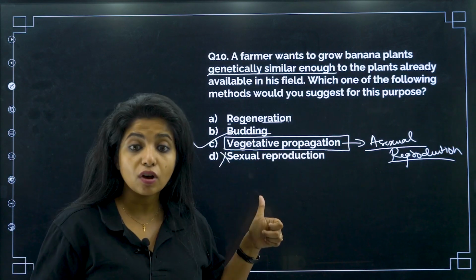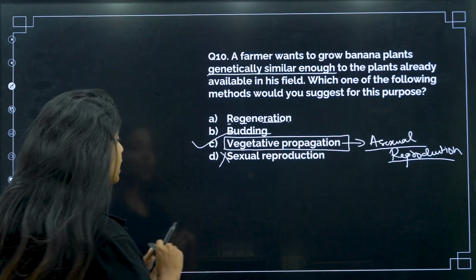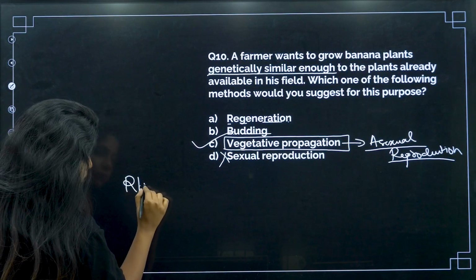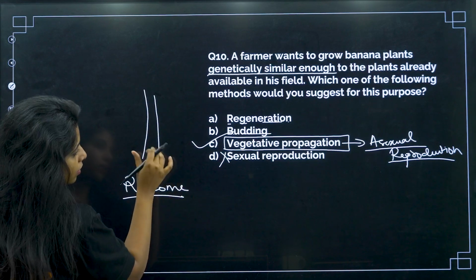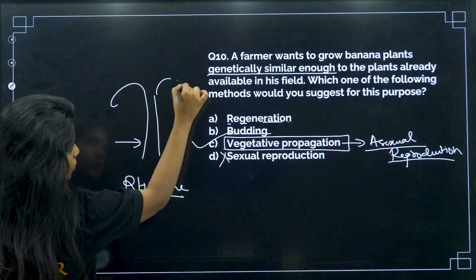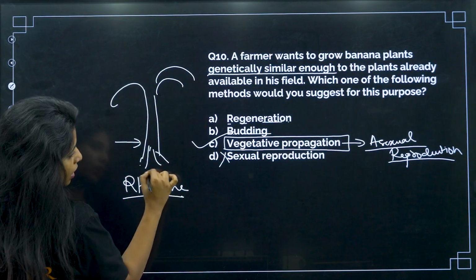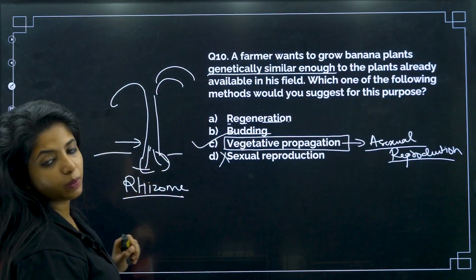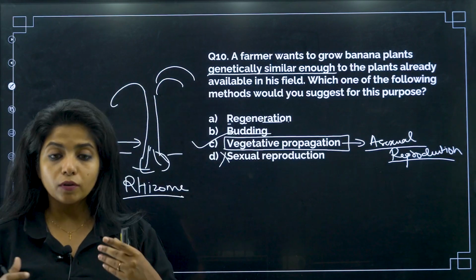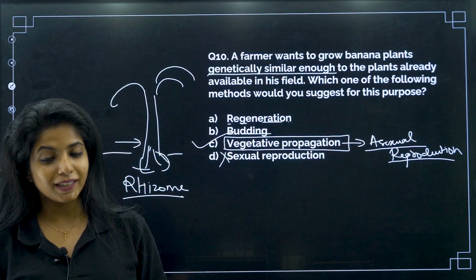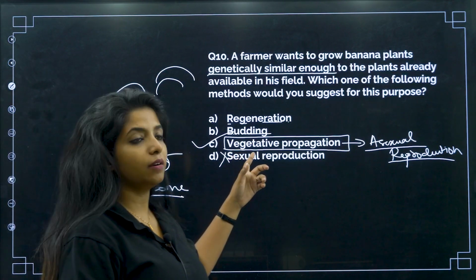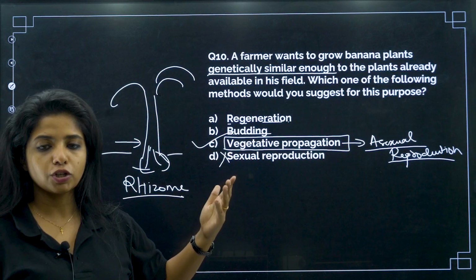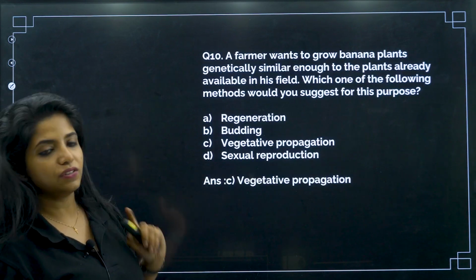For example, in the case of banana, you might not have seen, but they have something which is known as rhizome, which is beneath this structure. Suppose this is the banana, and beneath the soil they might be having a rhizome, and this rhizome can be used for making a new plant. Also, banana is seedless, so mostly they are made to undergo the asexual mode of reproduction itself. So, this becomes your answer.